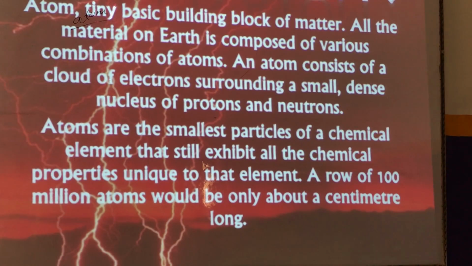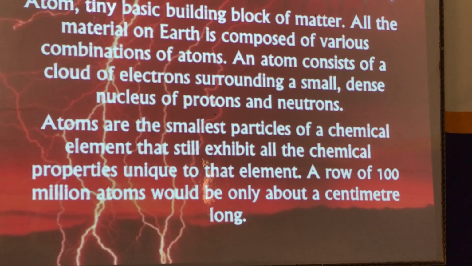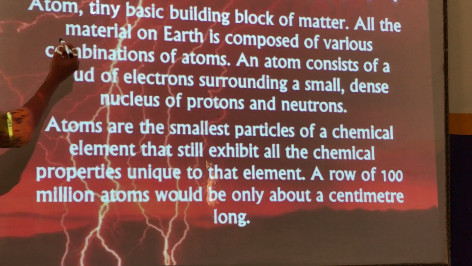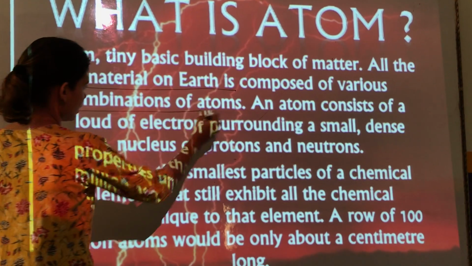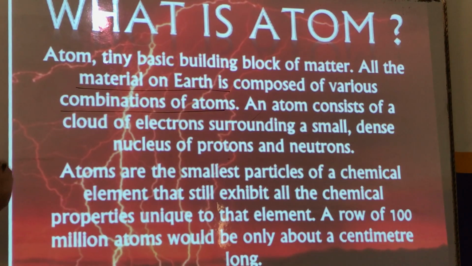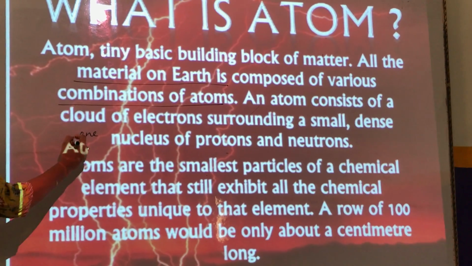Now what is an atom? Atom is the tiny basic building block of matter. All the material on earth is composed of various combinations of atoms. Everything on the earth is either made up of one type of atom or it can be made up of many different combinations.